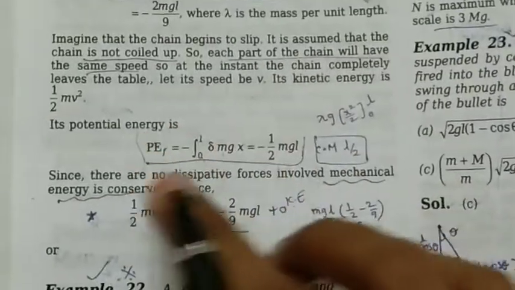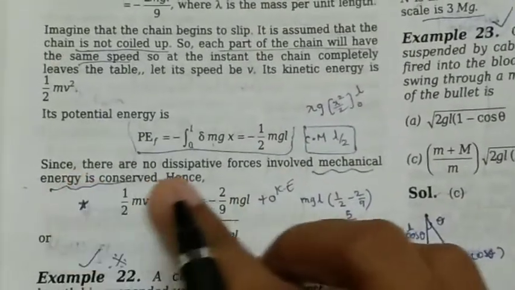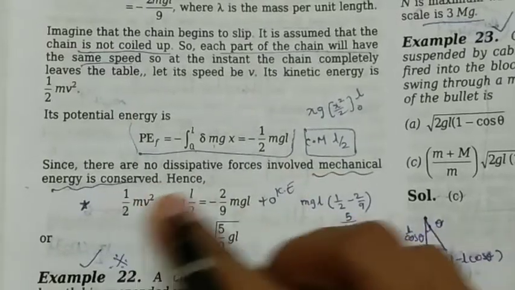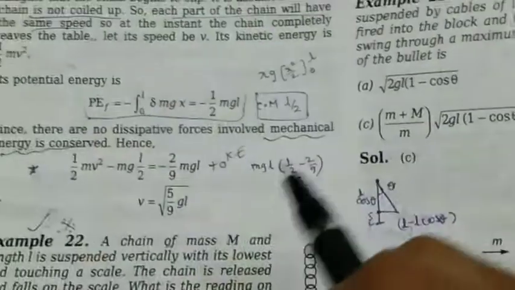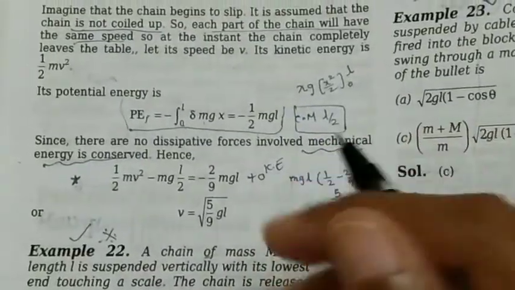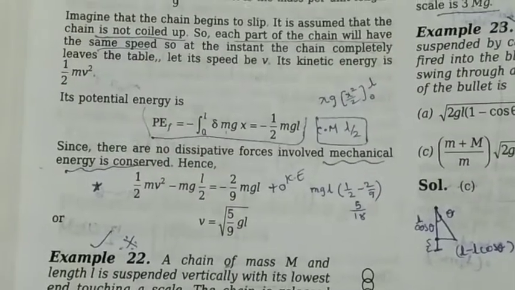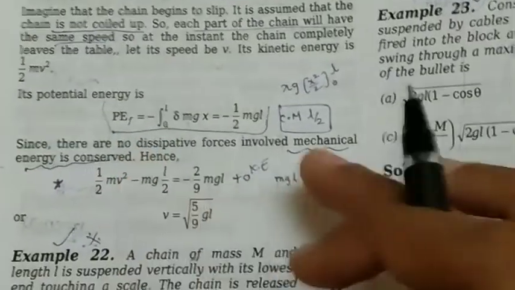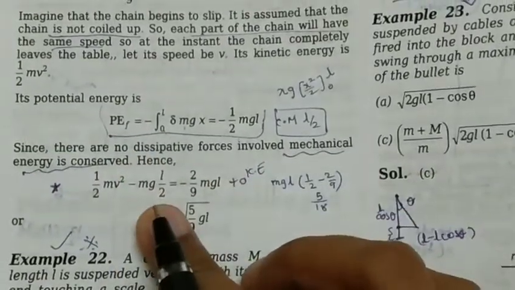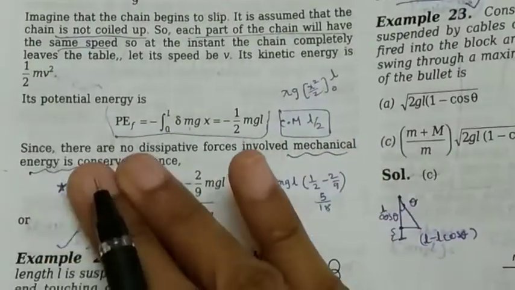So this is the final potential energy of the chain when it leaves the table, and this is its kinetic energy. Since there are no dissipative forces involved, mechanical energy is conserved. That means there are no dissipative forces like frictional force. Friction is a kind of dissipative force, so we have to imagine here that the table is smooth. If we neglect all those forces and apply the law of conservation of energy, initial energy is equal to final energy.